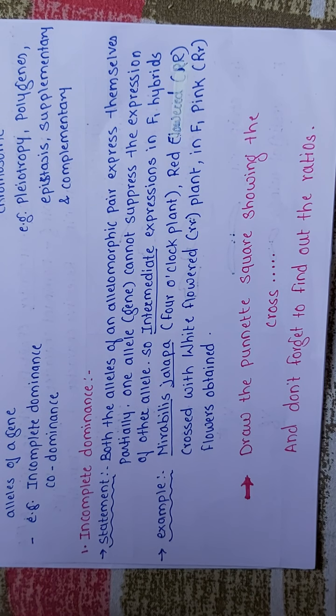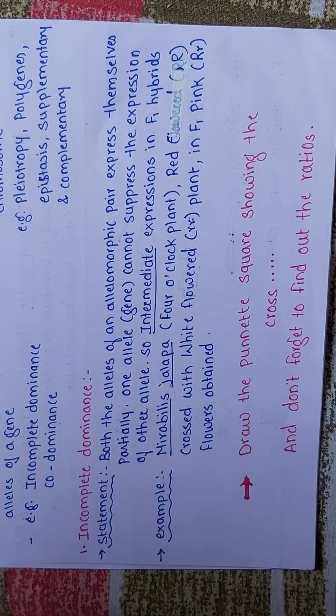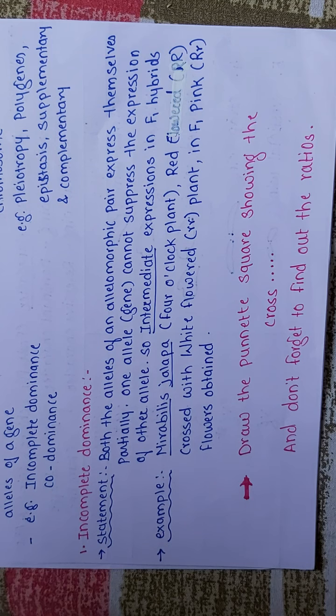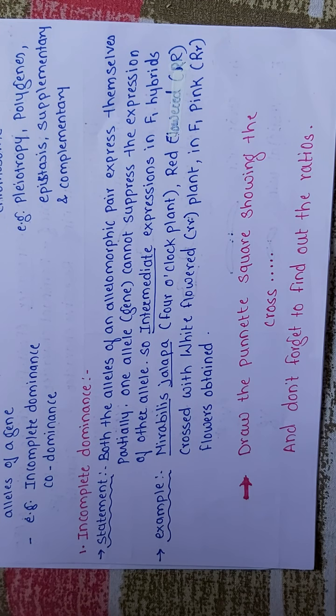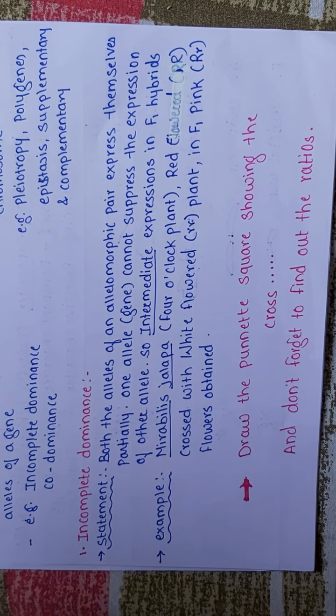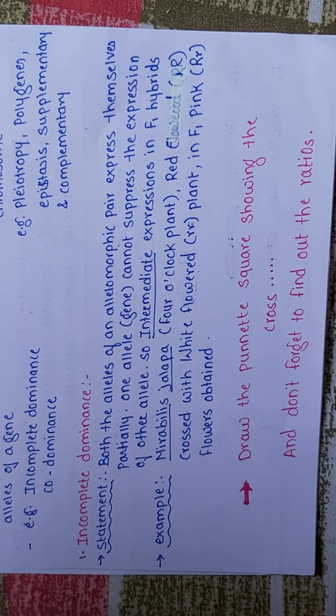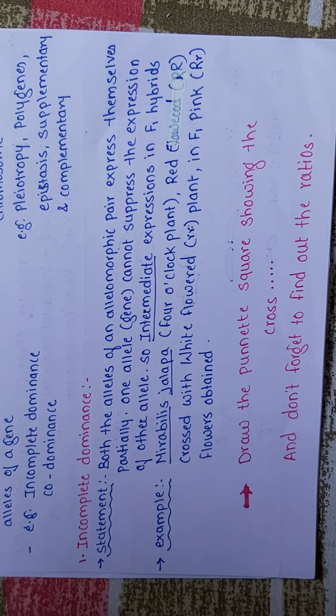Just see the statement: both the alleles of an allelomorphic pair express themselves partially. One allele cannot suppress the expression of the other allele. So we will get the intermediate expression in F1 generation.